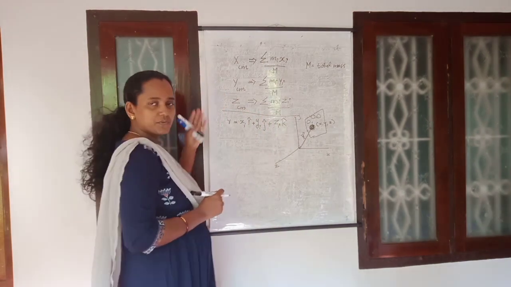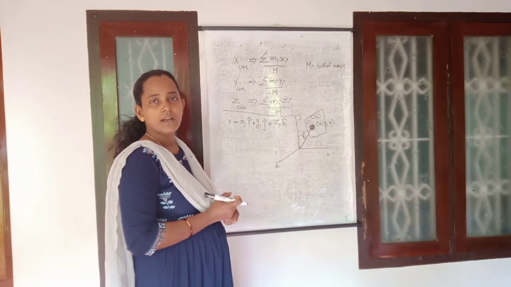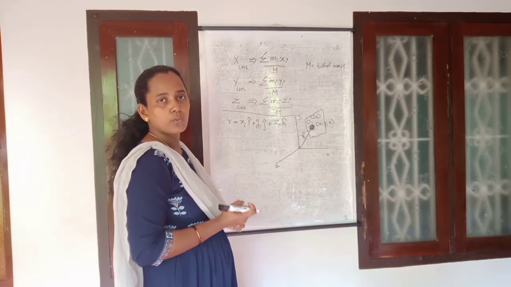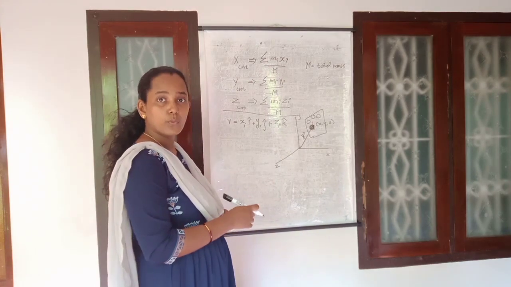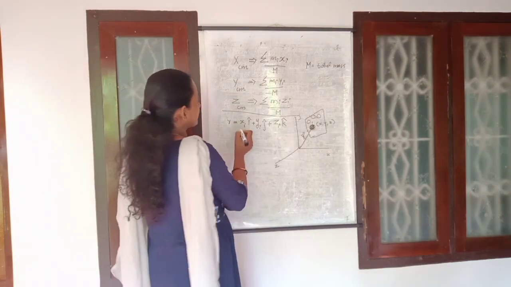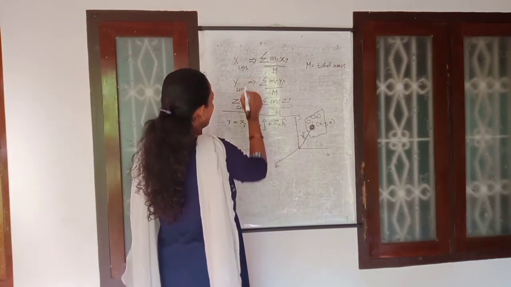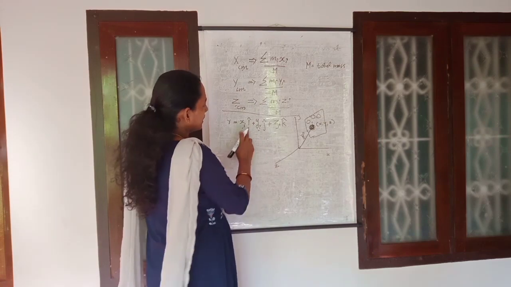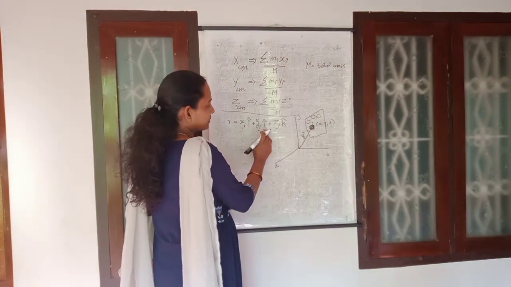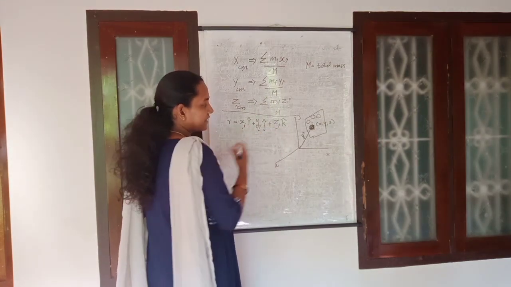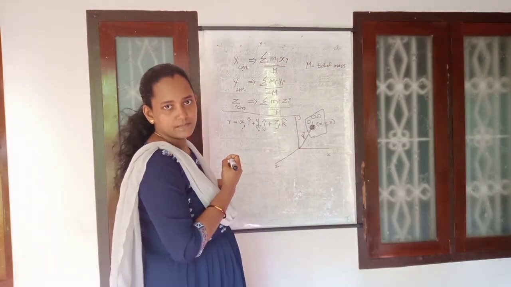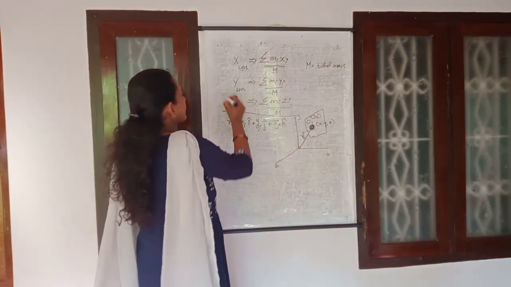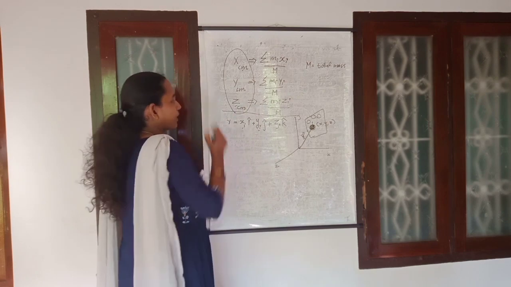That is, next we are treating that one in the form of a vector, in terms of the position vector. So position vector means it is a vector. It has three components: x component, y component, and z component. And i is the unit vector along x-axis, j is the unit vector along y-axis, and k is the unit vector along z-axis. So in that same way, for the center of mass also it has three components.